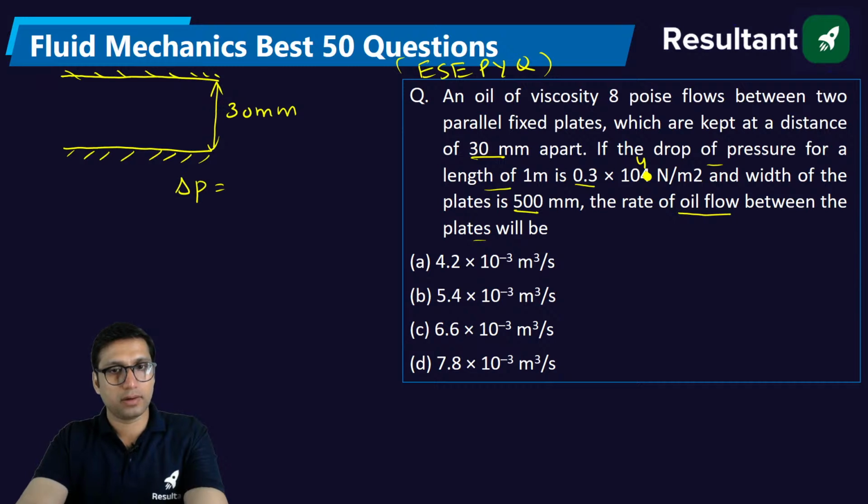Do you know the formula for this? For pipe it is 32 mu V L by d square, right? For flat plate this is